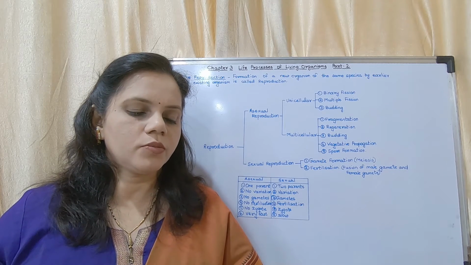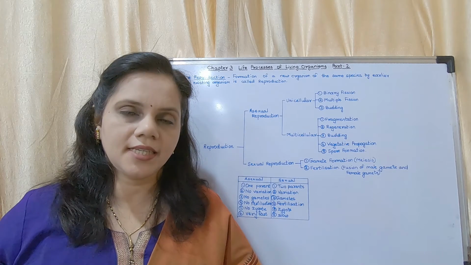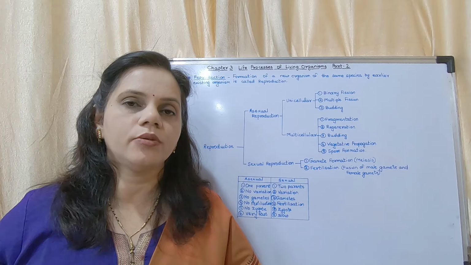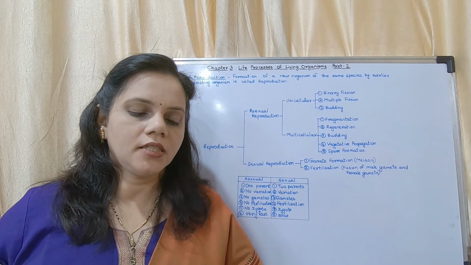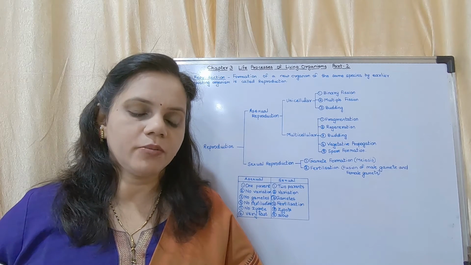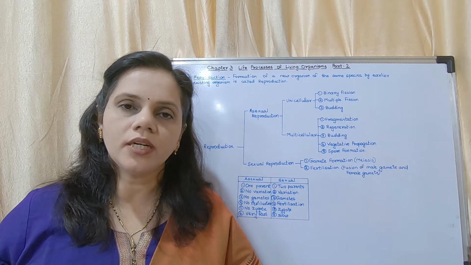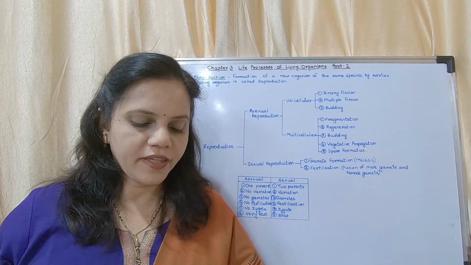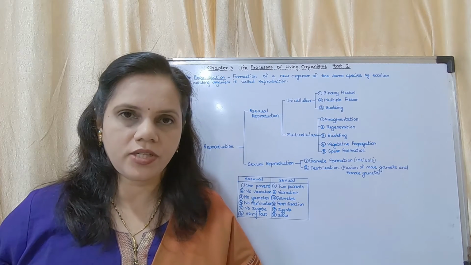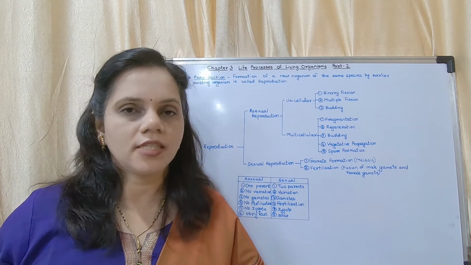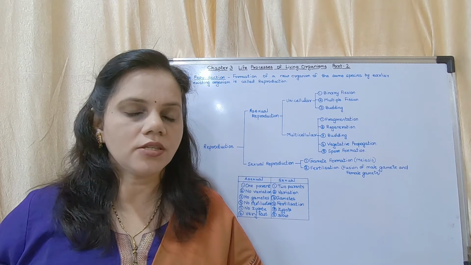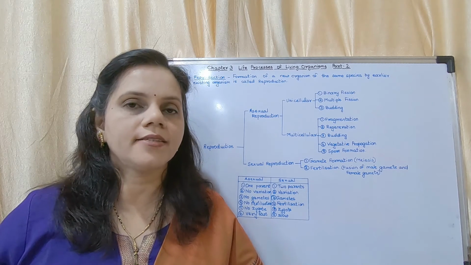What is the role of chromosomes in cell division? The answer is to carry genetic information from parent cells to daughter cells. Now, there are some diagrams given. Figure 3.1, life processes. This question is asked generally. They will give you diagrams and ask which type of life process it is.